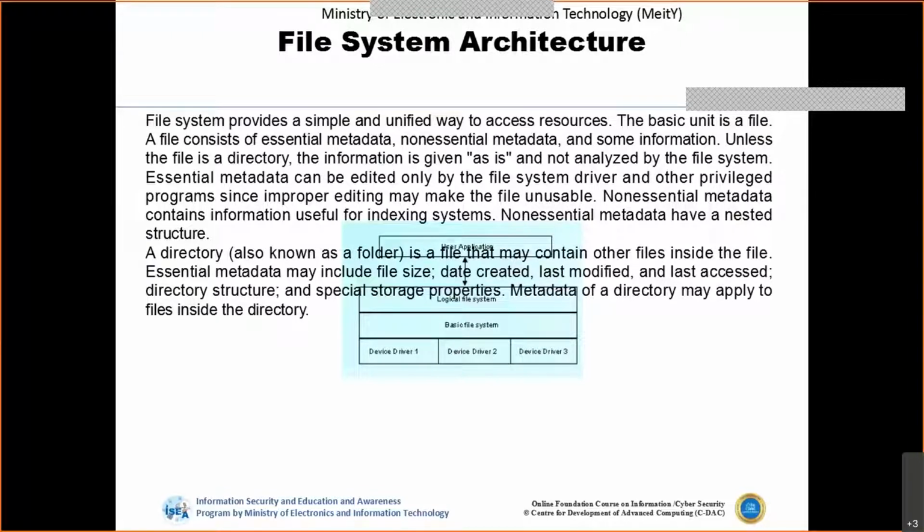The main file system generally has this hierarchy of storing files and directories, and these plugins will be implemented on this file system to achieve the kind of behavior or efficiency we want with respect to accessing. Generally, when we talk about a directory in most operating systems, we call it a folder, which contains other files or directories inside it. All the metadata with respect to the file size, the date created, the last modified, or the last accessed, the directory structures, everything will be applied to the files inside those directories.